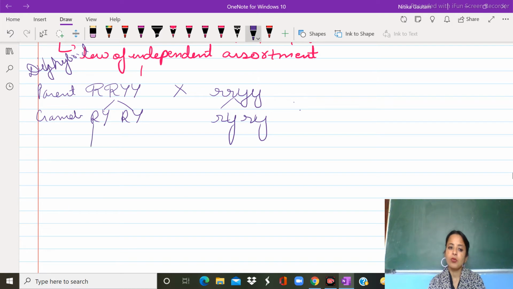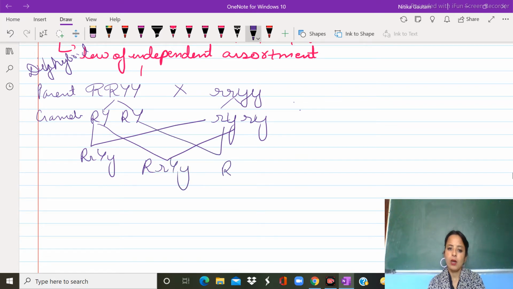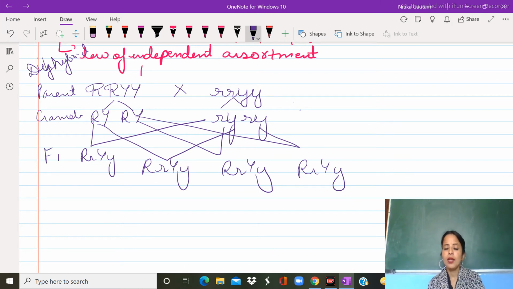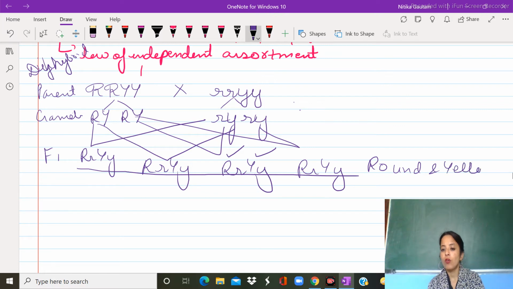When these gametes fuse together, they will form RRYY. Okay, so this would be your F1 generation. Anyone can tell me what will be the phenotype of this? Yes, the phenotype of this would be round and yellow, because here capital R and capital Y are present. So all the individuals in your F1 generation would be round and yellow, which is one of the features of your parent.